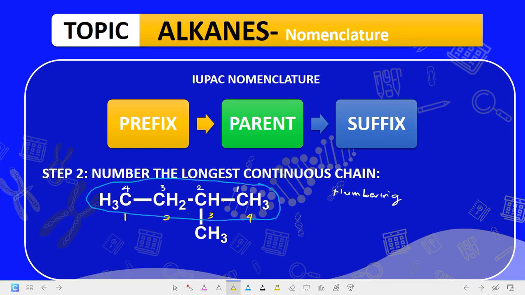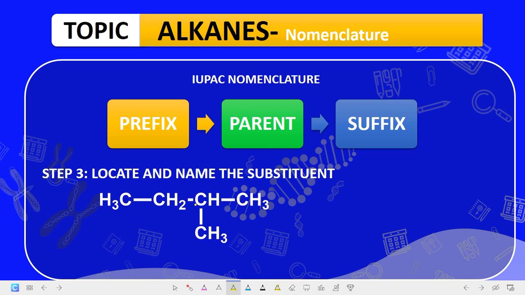Now you discover that with the white pen, you get to the first substituent at carbon number 2, while from this side you get to the first substituent at carbon number 3. Hence your numbering should be from the side that gets to the first substituent soonest, and that is the one with the white, because that one got to the first substituent at carbon number 2. Now the next thing is to locate and name the substituent.